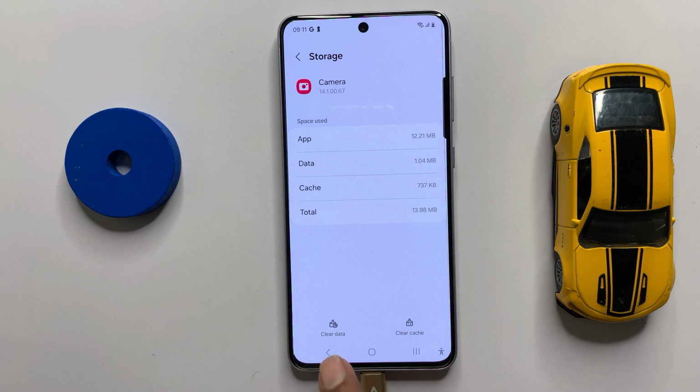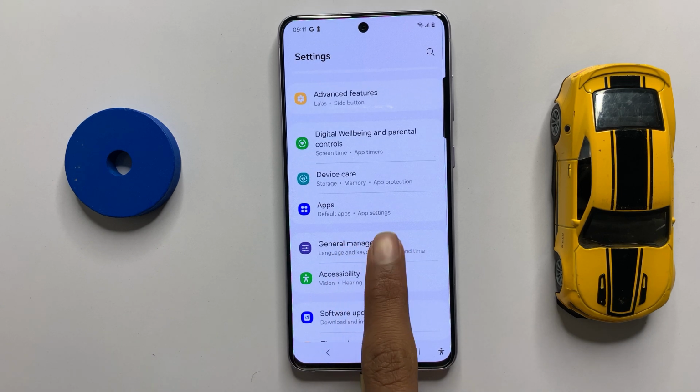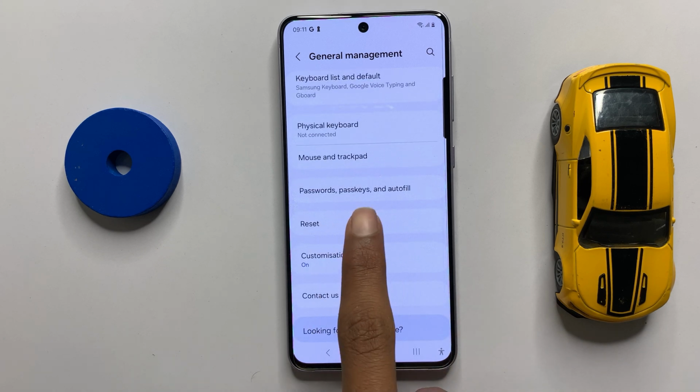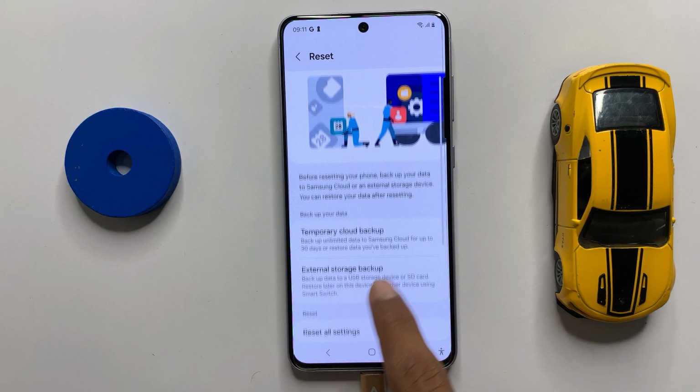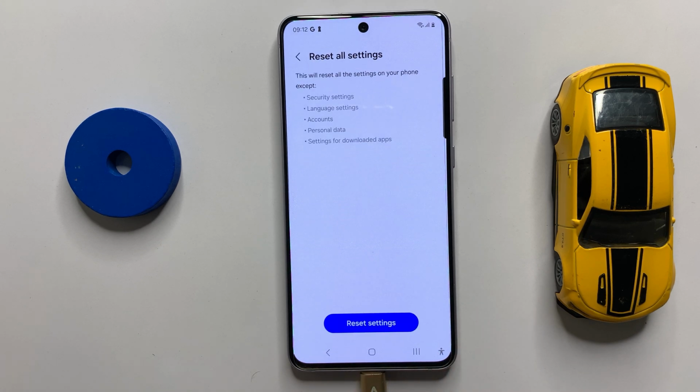After clearing the cache memory of your camera, go back to the main page of your settings and click on general management. Now scroll down and click on reset, and then click on reset all settings. Now again click on reset settings. After resetting all the settings, your problem will be